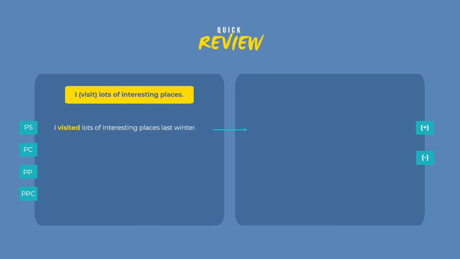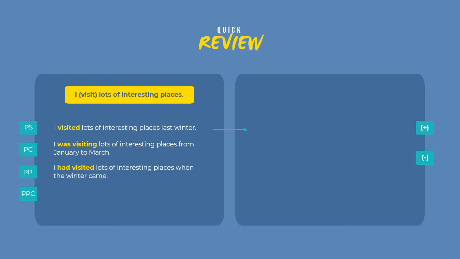Using verb 2, we can change the sentence to past tense. "I visited lots of interesting places last winter." Next, by using was or were plus verb ing, we can change to the past continuous tense. "I was visiting lots of interesting places from January to March."